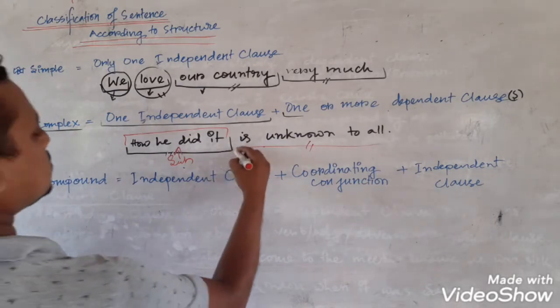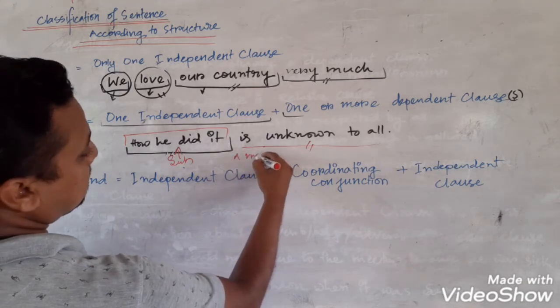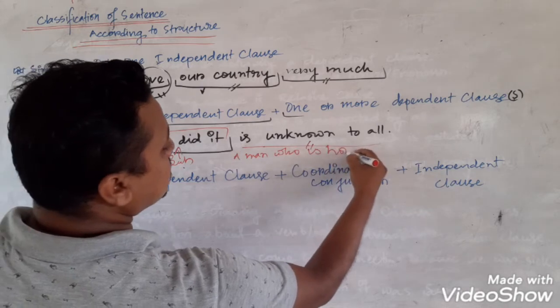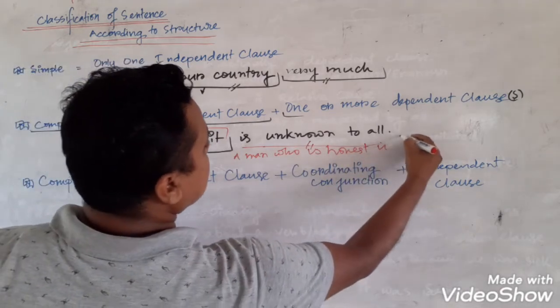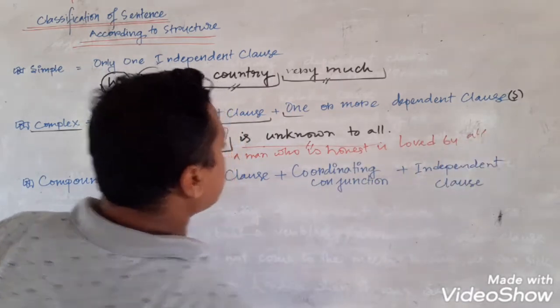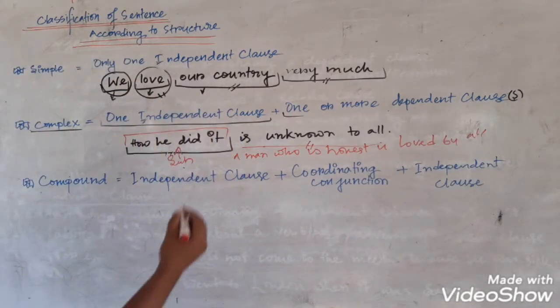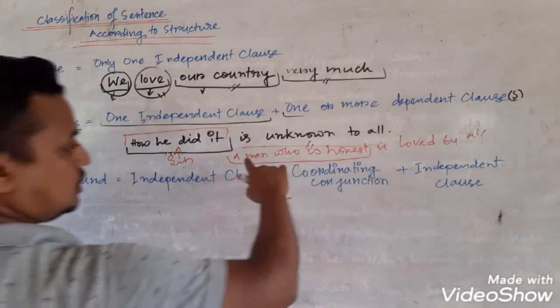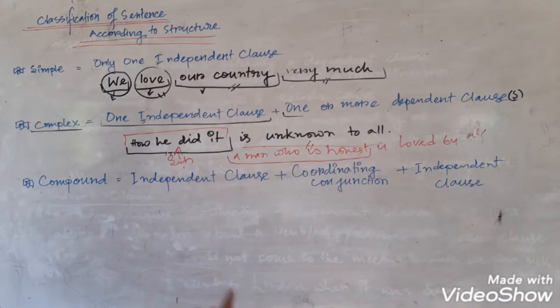I can give you another example: a man who is honest is loved by all. It is also an example of a complex sentence. How? A man who is honest is the subject of the clause, the total clause. It is an independent clause.